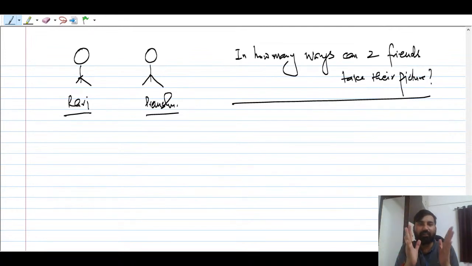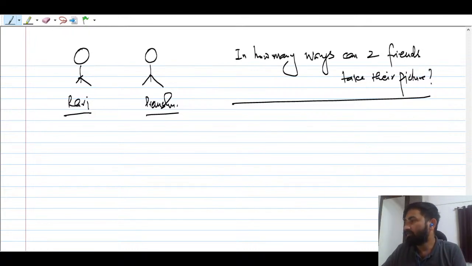Suppose there are two friends. One way is Ravi is standing on the left side and Pransu is on the right. So you have taken one combination, one picture. Now they are swapping their positions, so Ravi is here and Pransu is here. So how many combinations are possible? In how many ways can these two friends take their selfie, their picture?